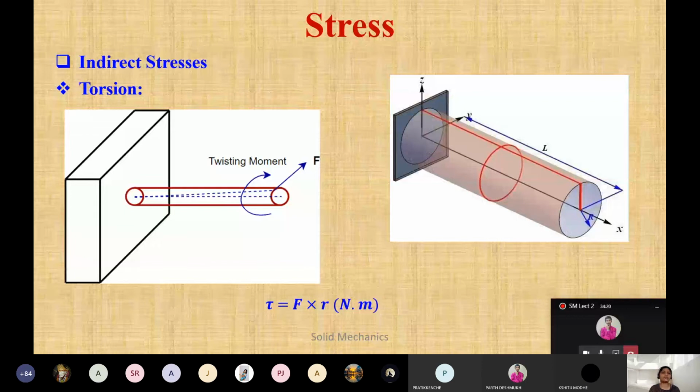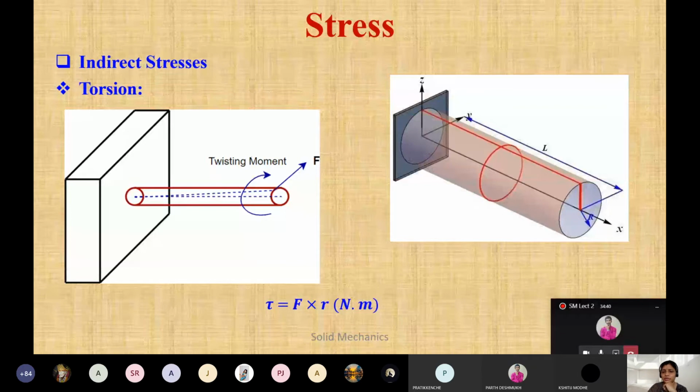Now this torsion, again we will see in the torsion chapter, but just a basic thing. If you hold a chalk in your hand, एक साइड से उसको फिक्स करेंगे and just move that chalk, a twisting movement होता है, ठीक है. Just give a twisting movement, so it will break, na, the chalk, that is a brittle material. So that twisting is called a torsion.